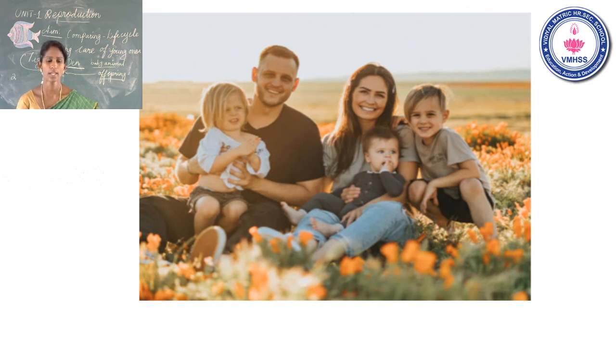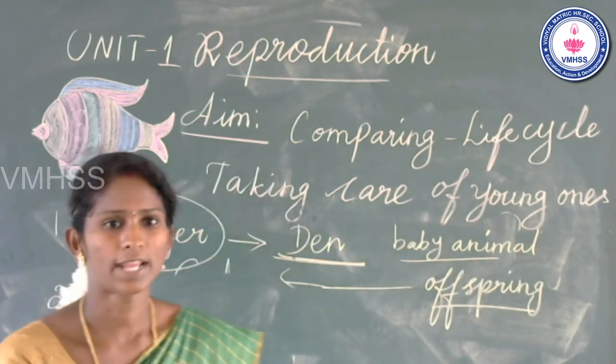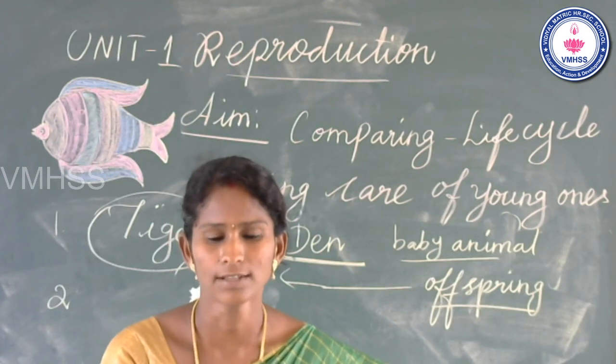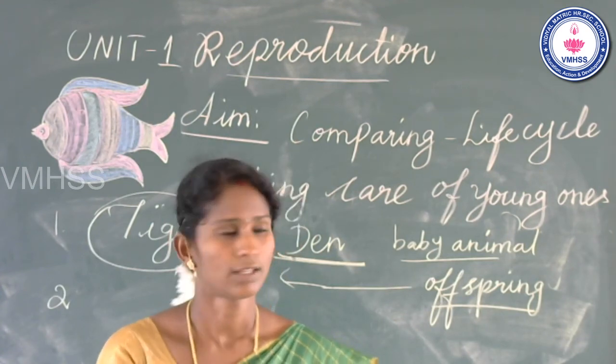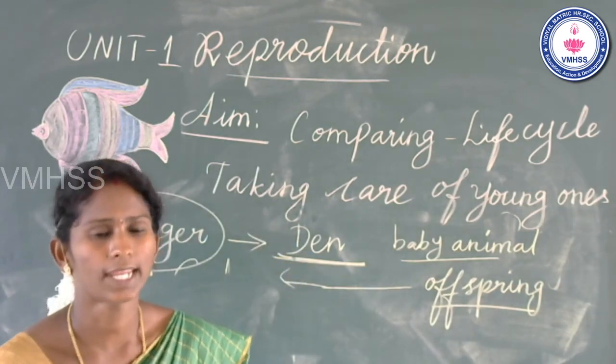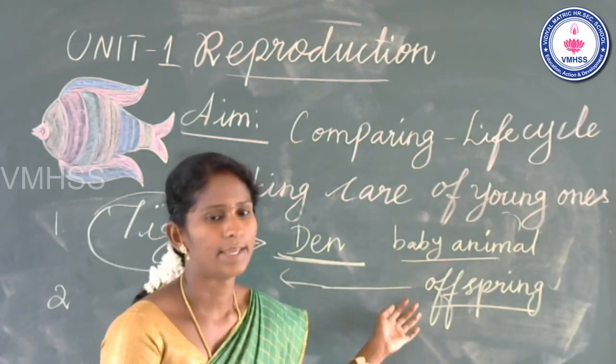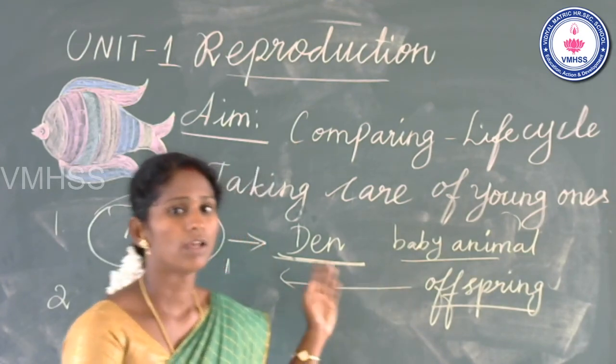Okay. So today we have learned comparing three types of life cycles. What are the three life cycles? Human life cycle, hen life cycle, and butterfly life cycle. Then what is the second topic? Taking care of young ones. What is meant by offspring? The baby of a living being is called offspring.